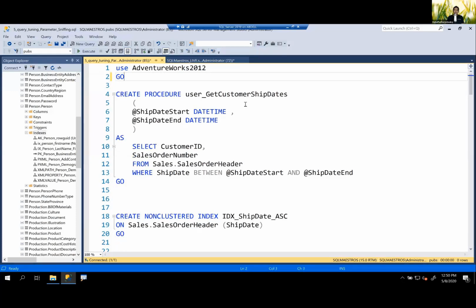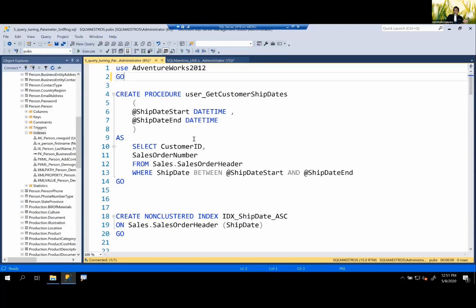The idea is very simple. When the optimizer has to prepare an execution plan, it sniffs the parameter value that you have supplied and creates an execution plan based on that parameter value, which is a good thing. Now, when these parameter values come in, what can really happen? Sometimes, based on the parameter values, the number of records could be a lot more. Sometimes it could be a lot less. We talked about selectivity in previous examples too. When the number of records is quite huge, the query is low selective. If the number of records is small, the query is highly selective. That can happen. Parameter sniffing is a problem where stored procedures typically are the victims.